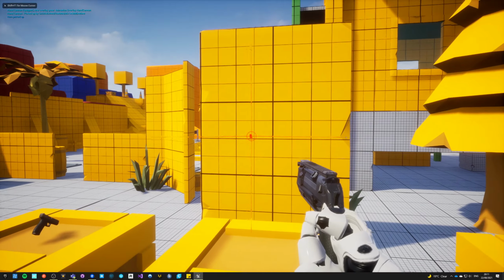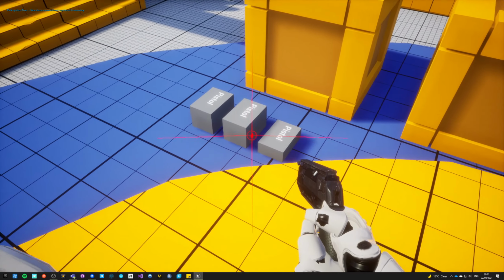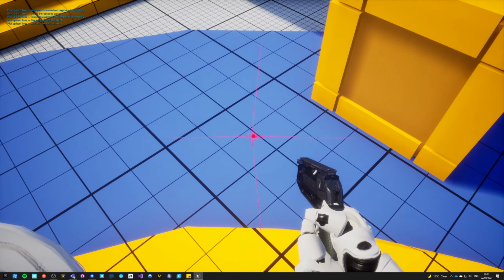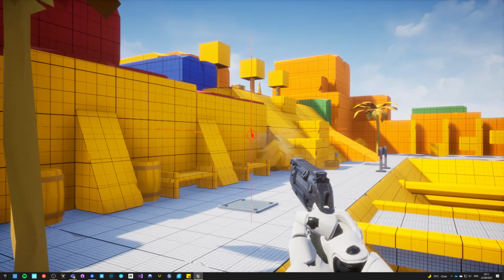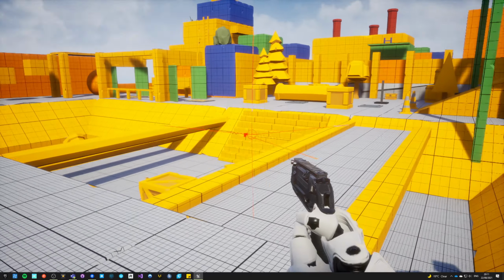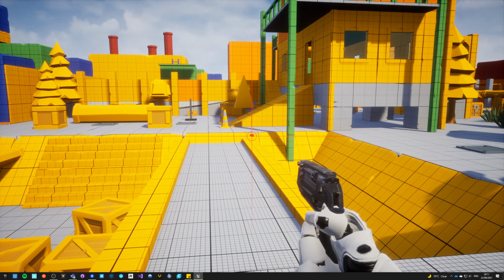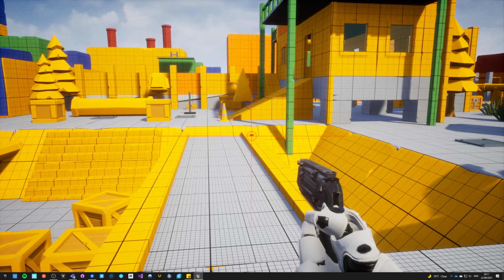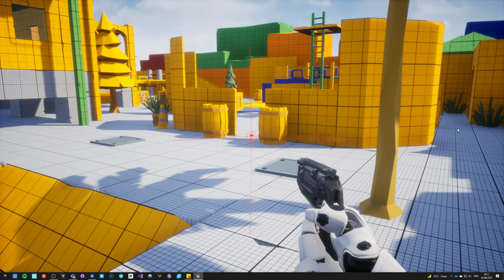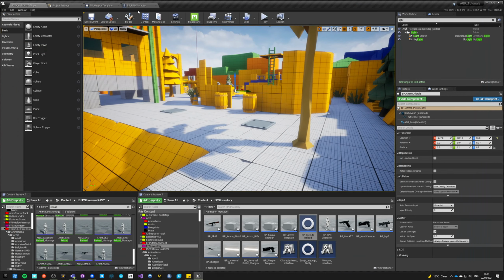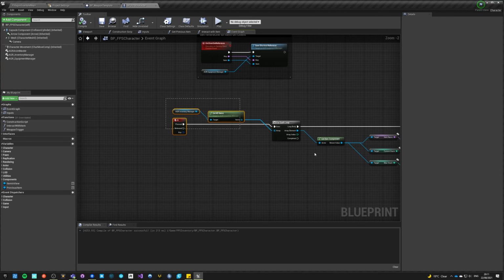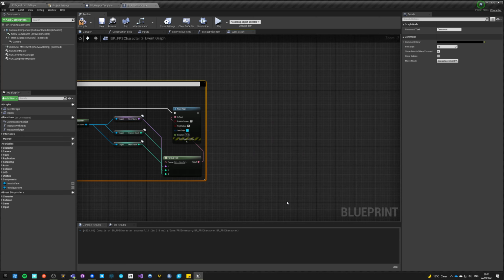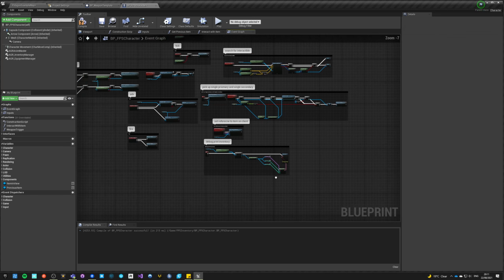So let's take this one. It got only 8 shots. Let's pick up a lot of ammo for it. Okay, and I should be able to reload up to 8 bullets. Oh, but I haven't got a try reload trigger yet. That's interesting. Okay, so on G, this is a debug print inventory, but we need a reload.